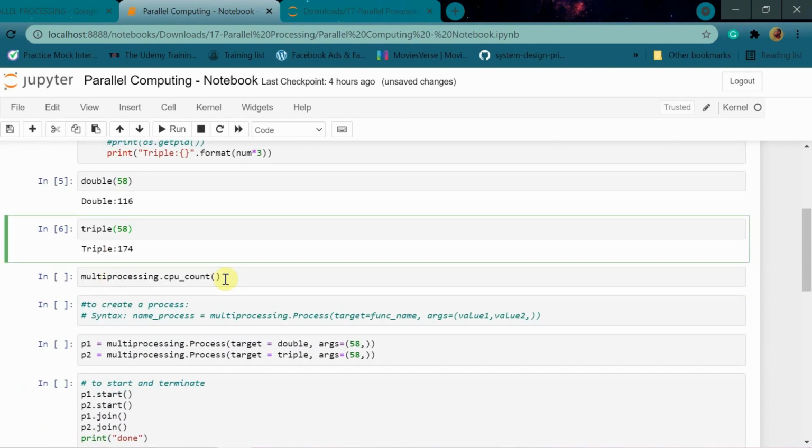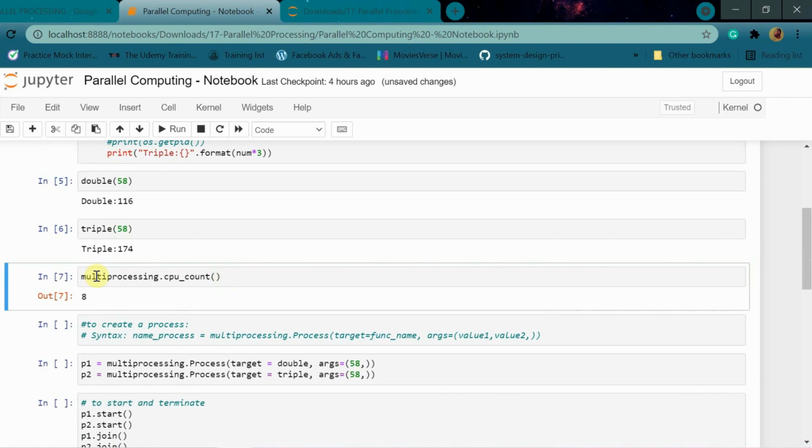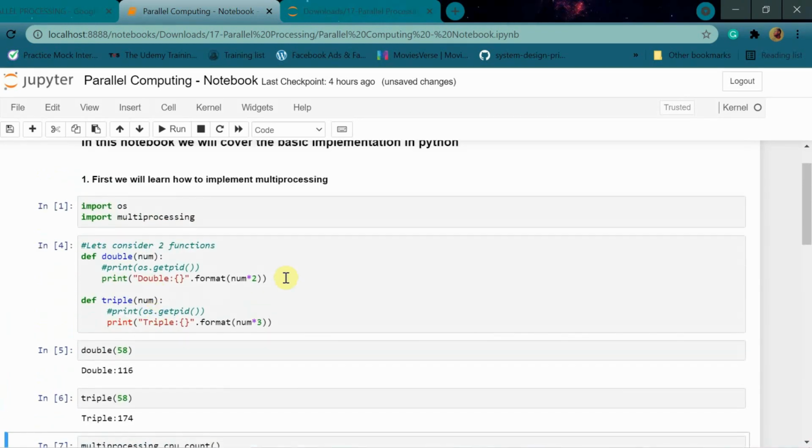Now this multiprocessing module has a function called cpu underscore count. Okay, it gives you the number of cores of the CPU in your processor. So if you just run this, it is giving 8. Okay, so that means in my computer, i5 10th gen, it has 8 processors in it. Okay, now this is just a function.